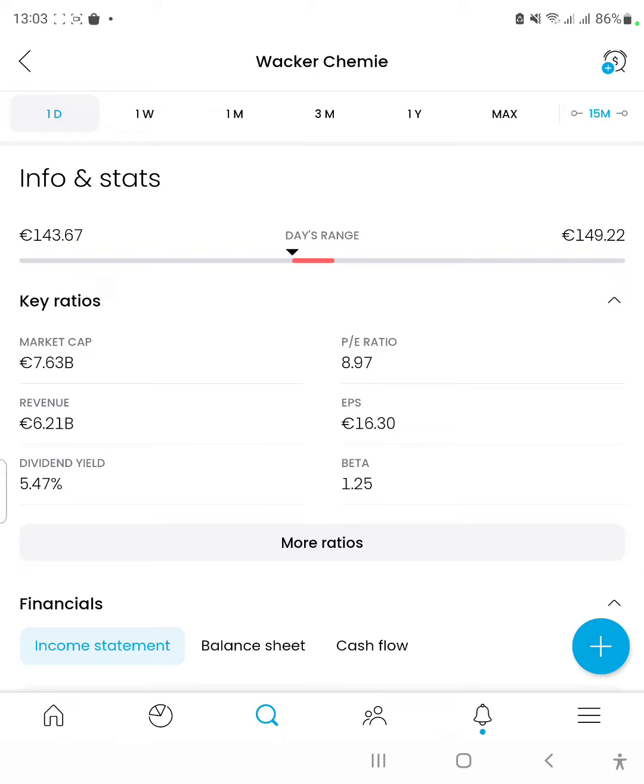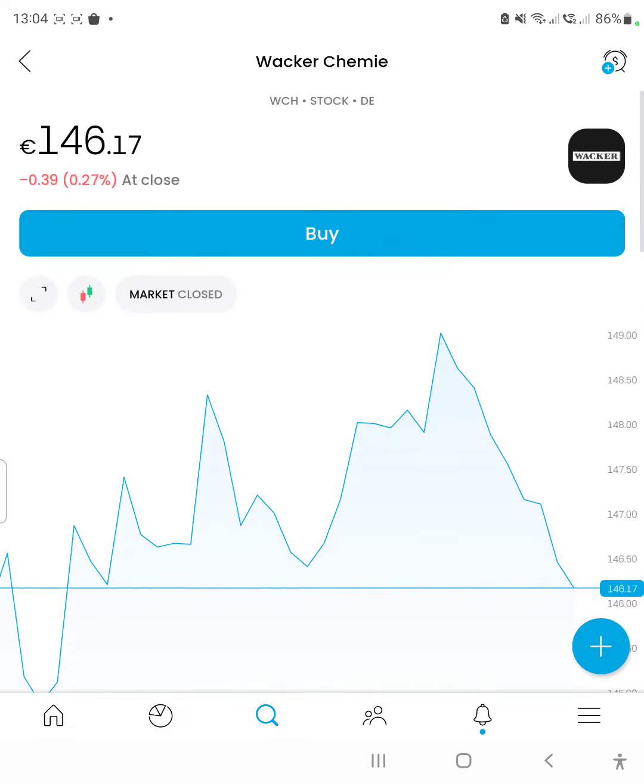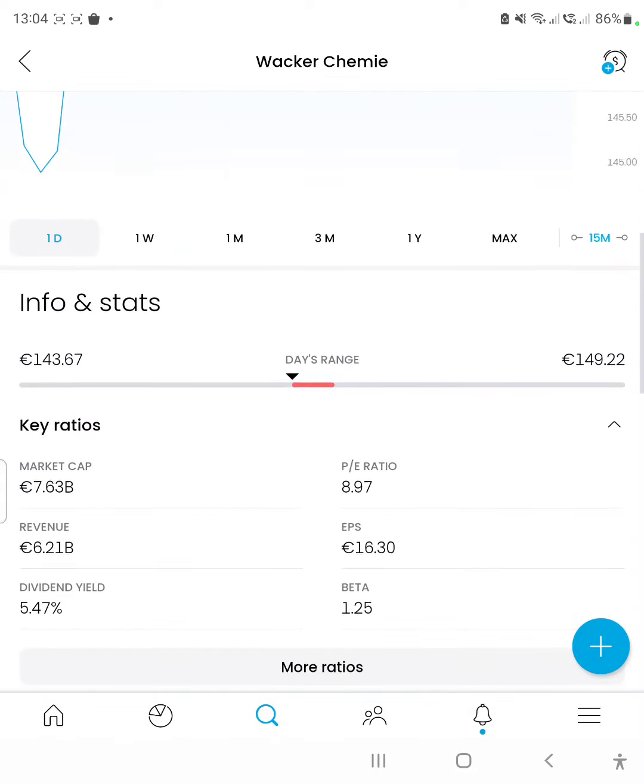The P/E ratio is the price to earnings ratio, so the overall price of the company, the price of the stock divided by the earnings per share, which was 8.97. The earnings per share was 16.3 euros, so the company earned 16.3 euros for every share that is outstanding. So let's just check the share price. So that's over 10%, which is really good.